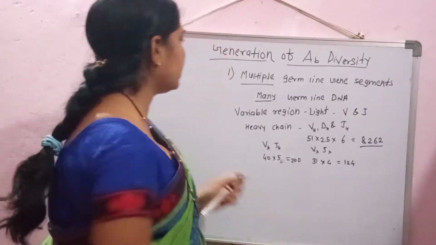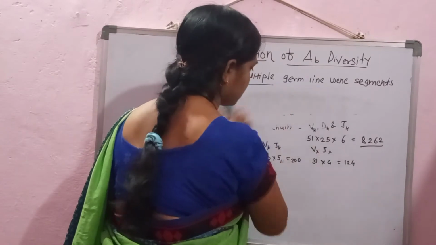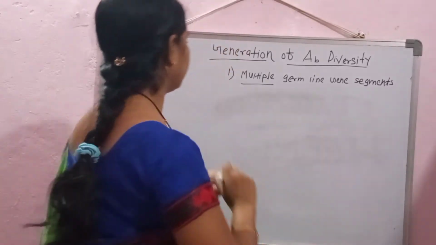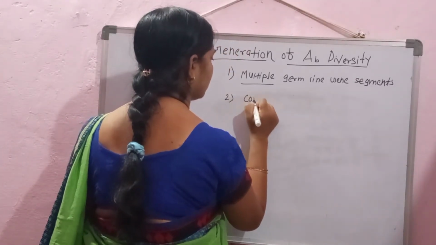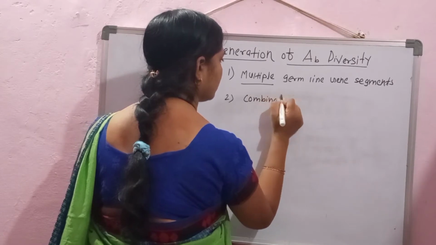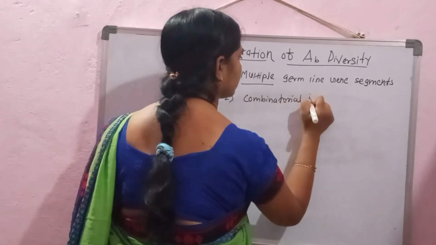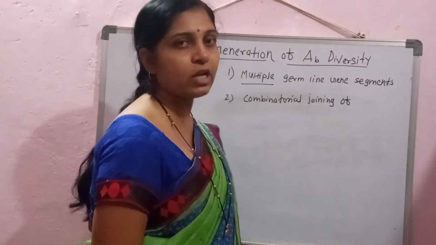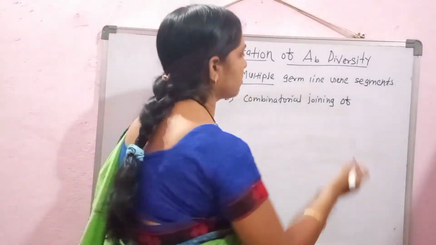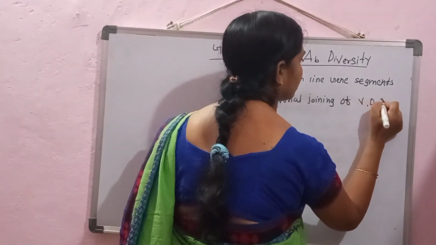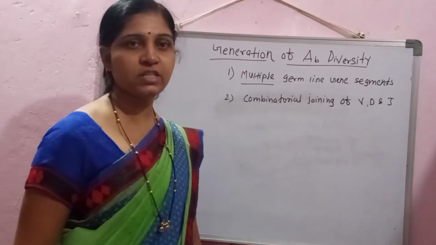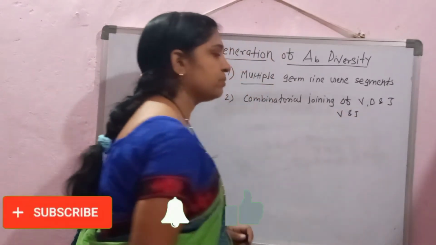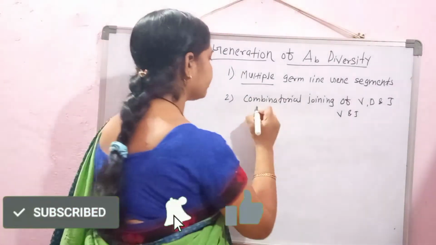Now the second point, it is the combinatorial joining. The combinatorial joining of V, D and J gene segments, and in case of the light chain, there is the joining of V and J gene segments.